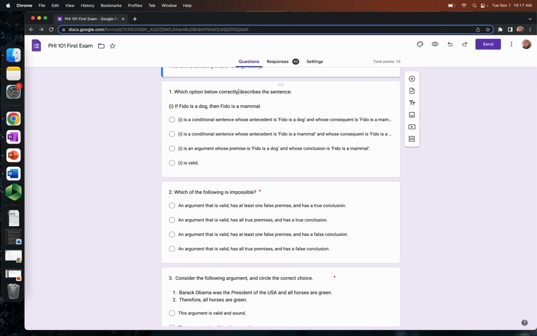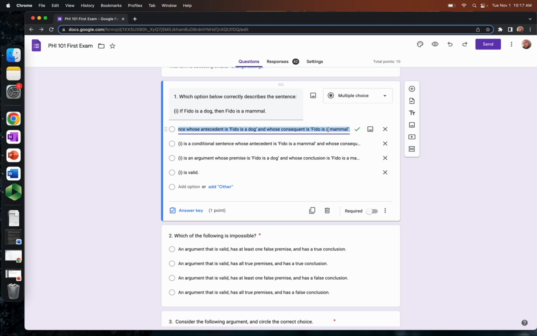So, which option below correctly describes the sentence? If Fido is a dog, then Fido is a mammal. So here's some options. This is a conditional sentence whose antecedent is Fido is a dog and whose consequent is Fido is a mammal. As you can see, it's got the nice little green check mark there indicating that this is in fact the right answer. So it is a conditional. Anytime you have if and then, you have a conditional sentence. And the first part here of a conditional sentence is the antecedent. Ante means first or coming before, and the consequent is over here, con.